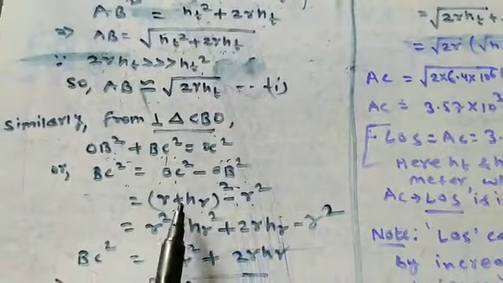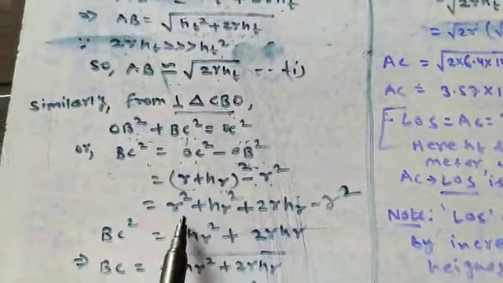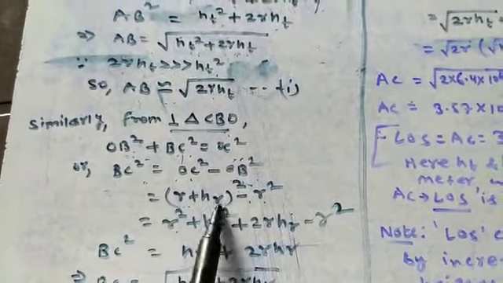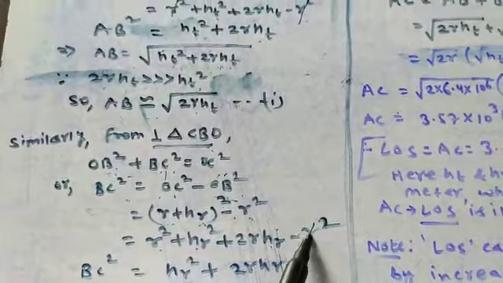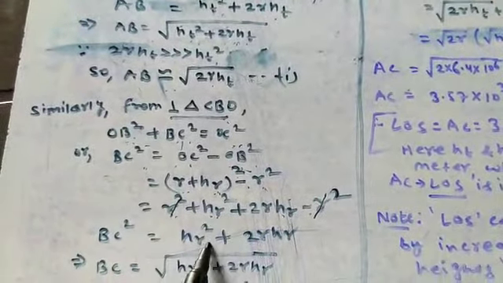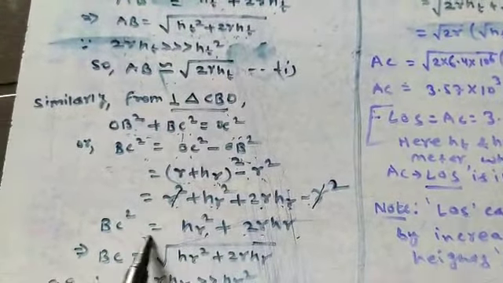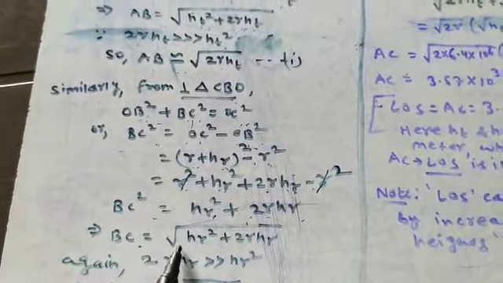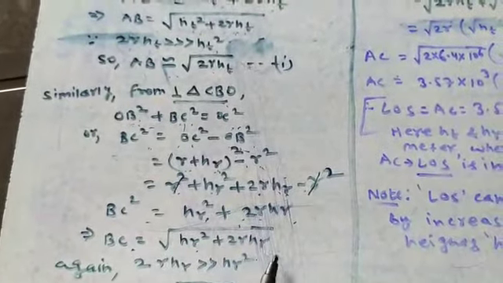So R square. Again, solve this (A plus B) whole square. That means R square plus HR square plus 2 times of R into HR minus R square. So R square will cancel out. This will give you HR square plus 2 times of R into HR. BC square. Finally, BC will become square root of HR square plus 2R HR.